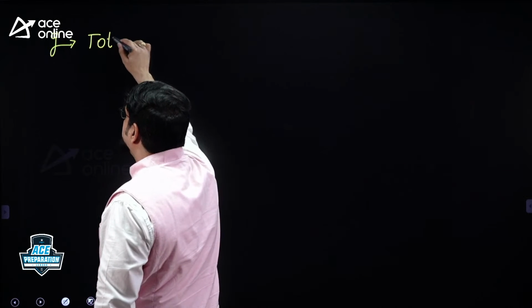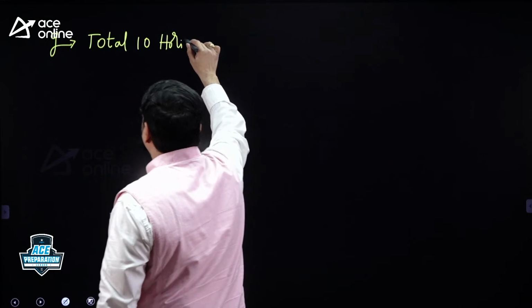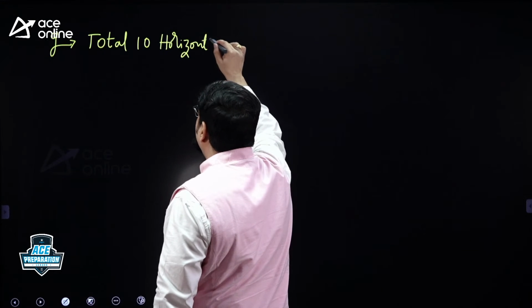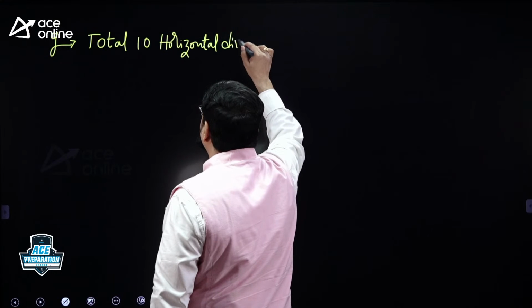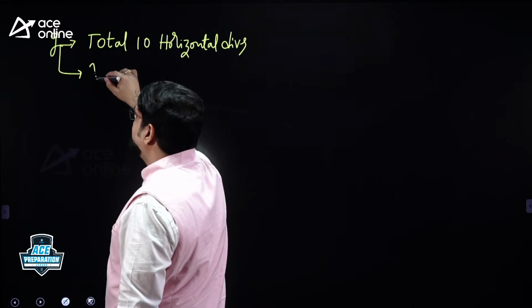Total, how many horizontal divisions are there? 10 horizontal divisions are there. X divisions on the horizontal scale. Total 10 horizontal divisions are there. What is one more parameter given?